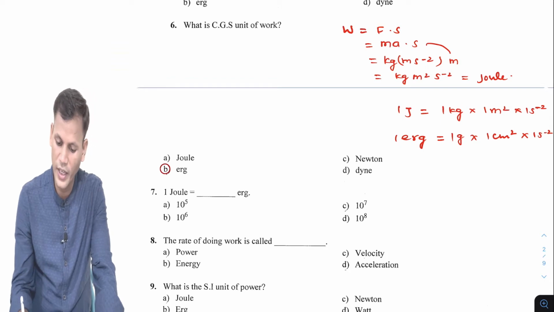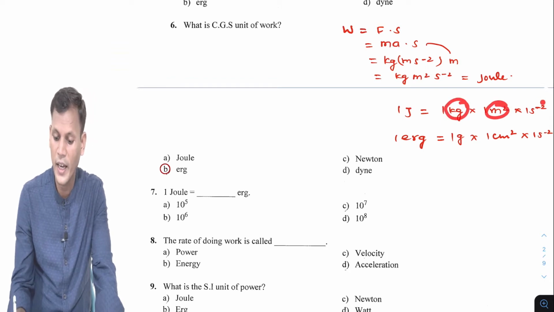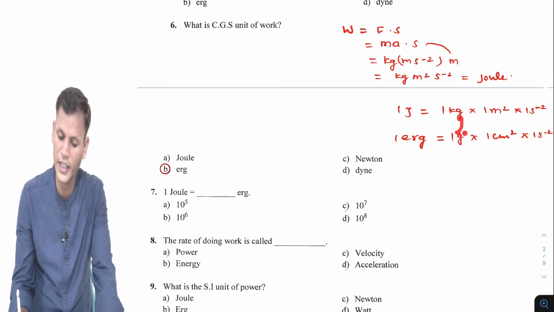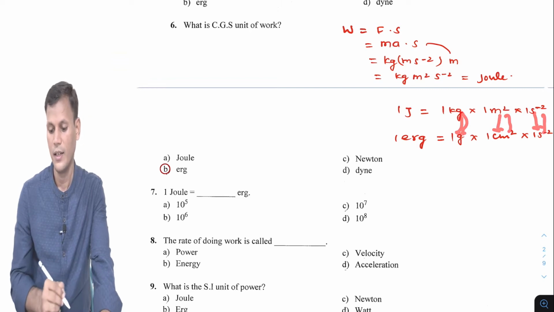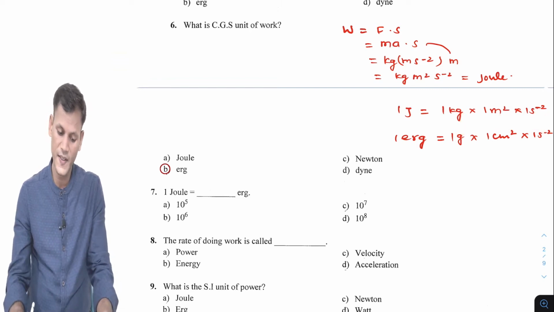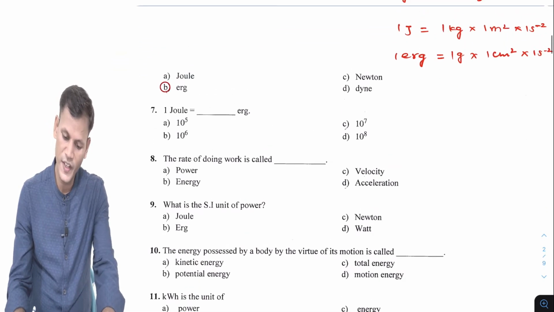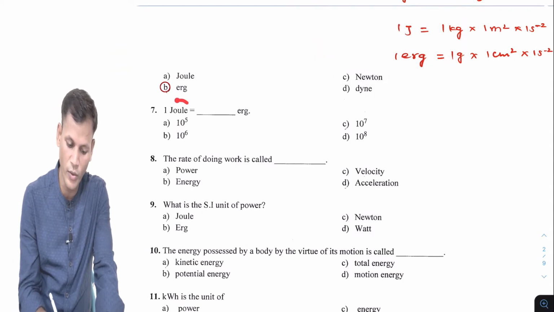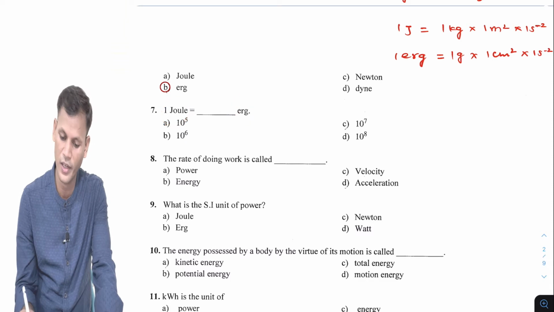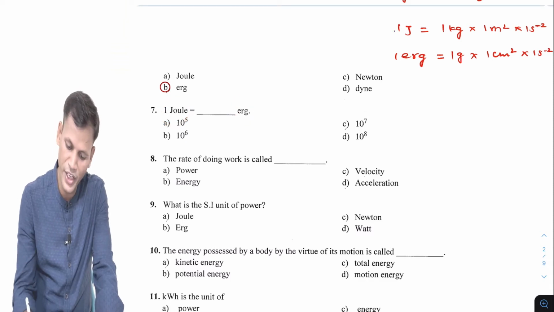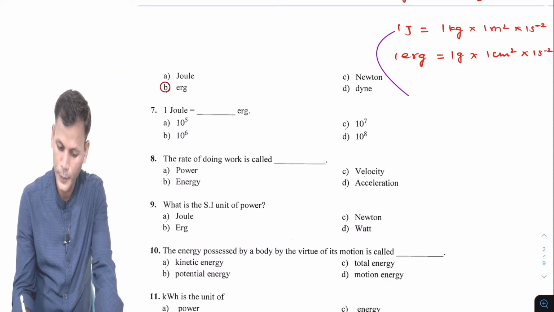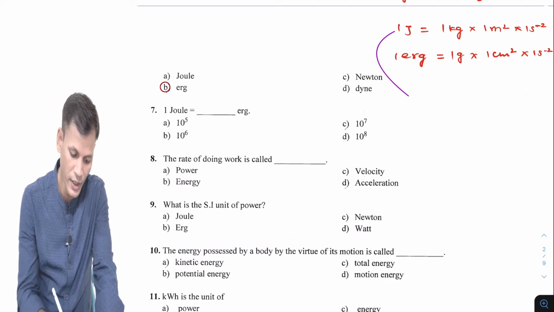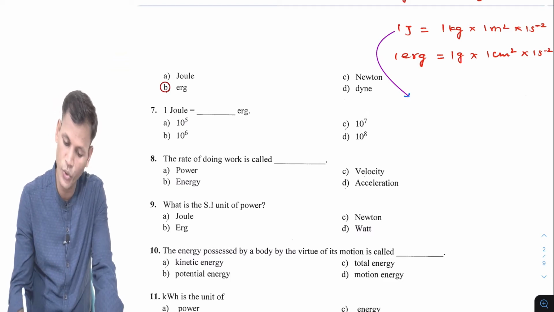So what we are doing here, all the terms were in MKS, now we have to write in terms of CGS. So kilogram to gram, meter to centimeter, and second of course will remain same. Now next question is that what is the relation between joule and erg? 1 joule is equals to how much erg? Now again we can continue from here to establish the relation between joule and erg.